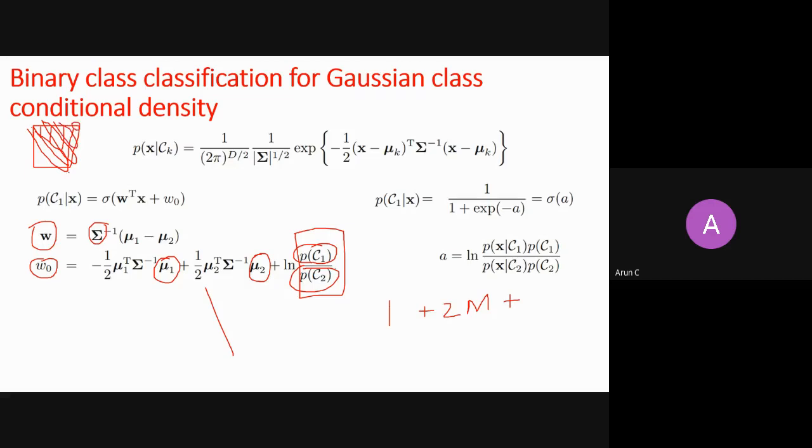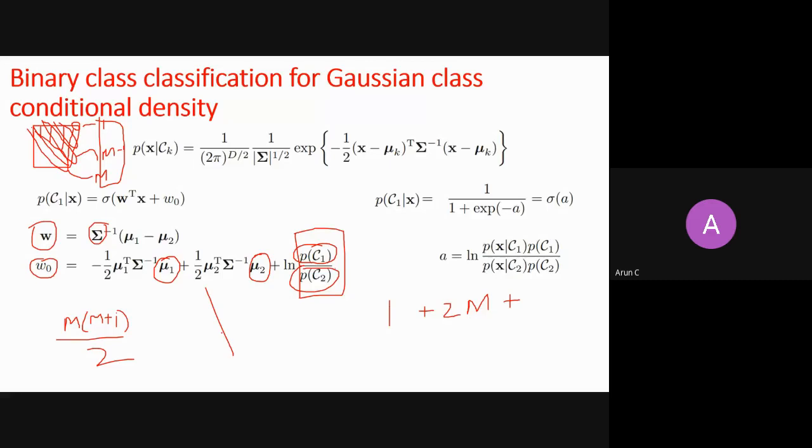How many elements are there at the diagonal? It is m. And then how many elements are there in the next row? It is m minus 1. And till where do you need to go? Till 1, right? So it is a sum of natural numbers: m into m plus 1 by 2. These are the total parameters that you need to estimate for the covariance matrix.